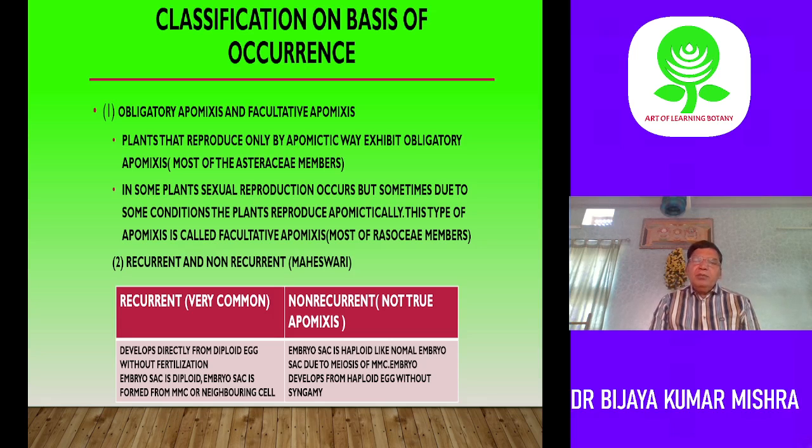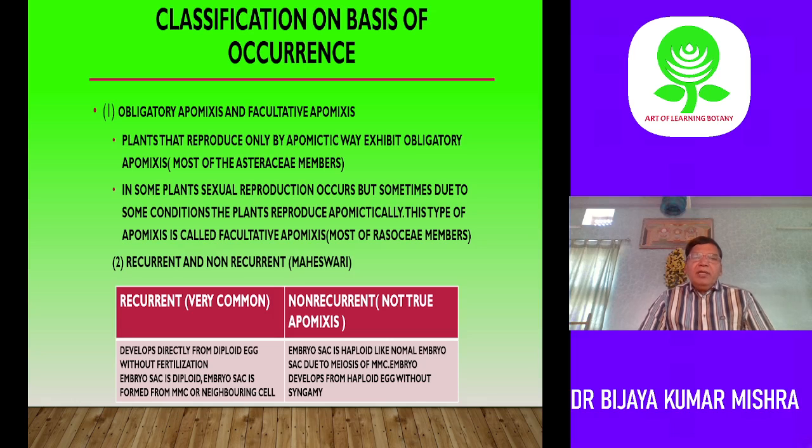There is no other way of reproduction. But there are some plants which normally reproduce by the sexual method, but due to some environmental condition, they undergo the apomictic way of reproduction. In that case, the apomixis is called facultative apomixis. So at times it is apomictic.